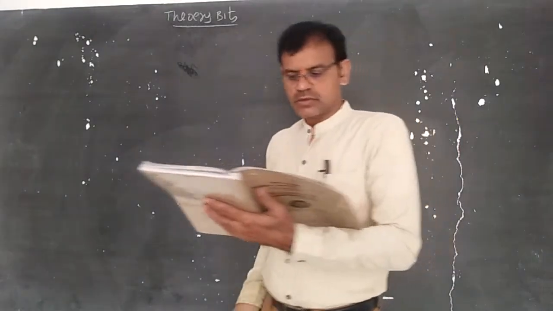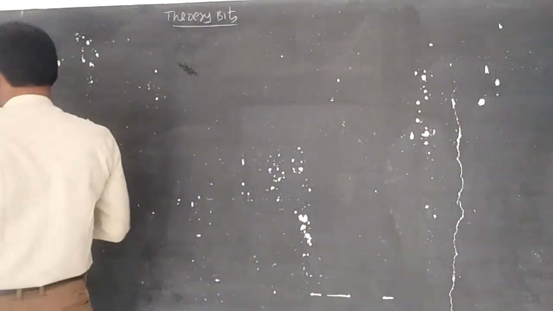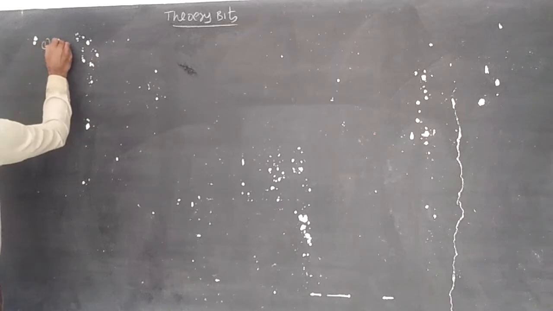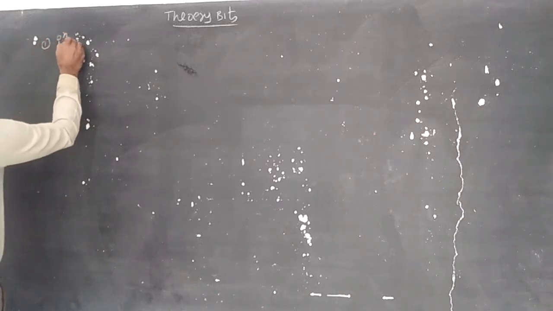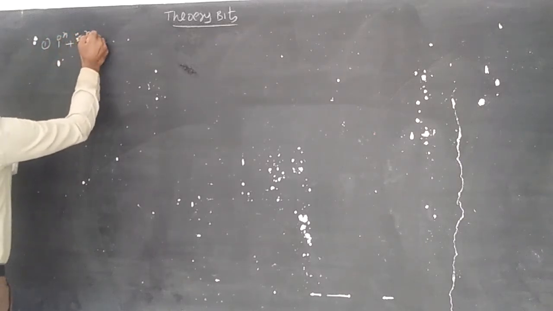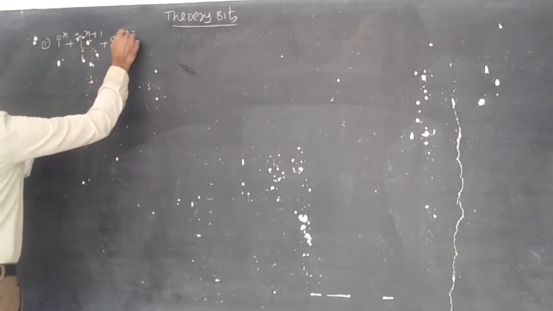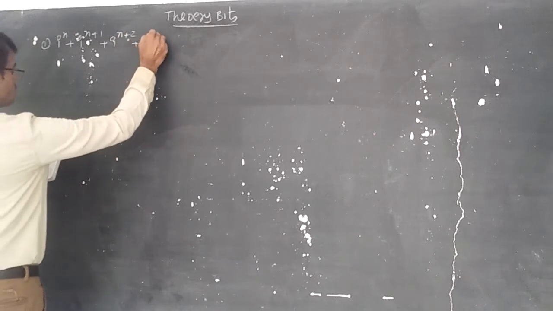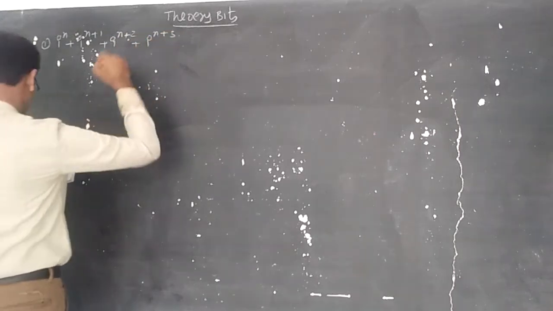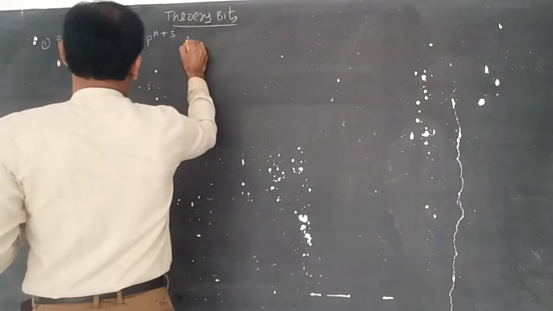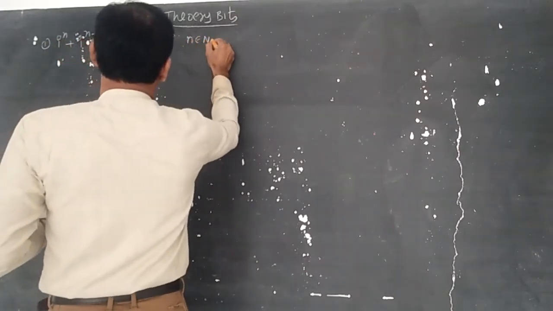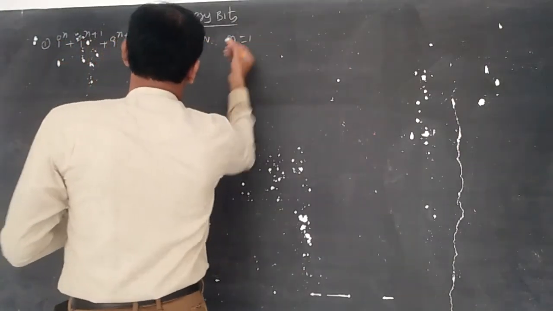Theory bits. First one: i^n + i^(n+1) + i^(n+2) + i^(n+3), when n belongs to the natural numbers. So put n equal to 1.